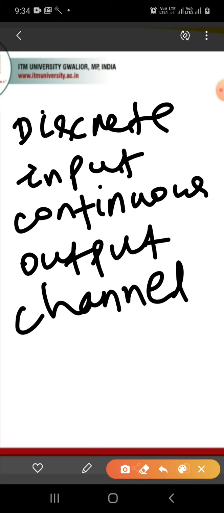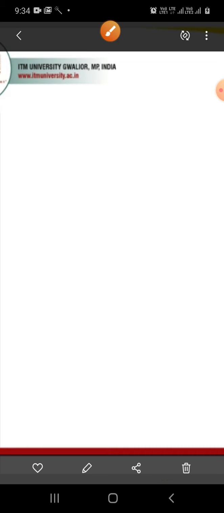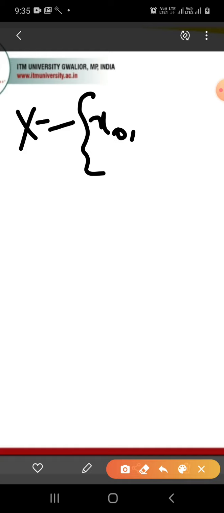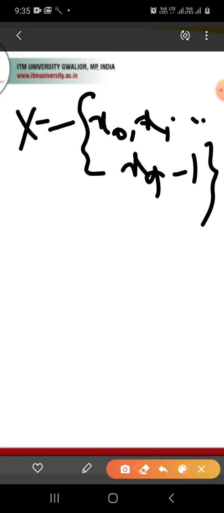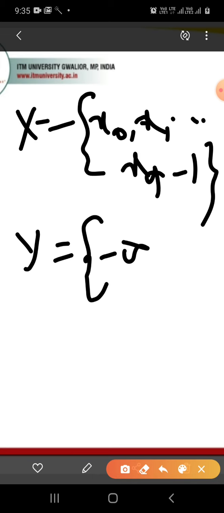For such a channel, the discrete input can be mathematically represented as X equal to {x0, x1, x2 till x(q minus 1)}, and the output can be written as ranging from minus infinity to infinity.